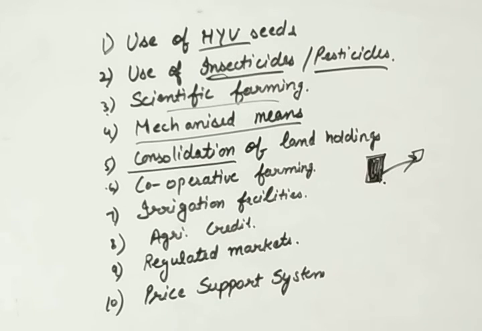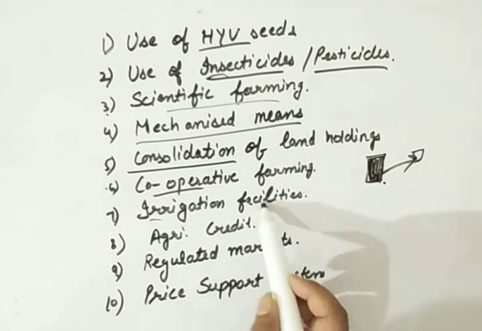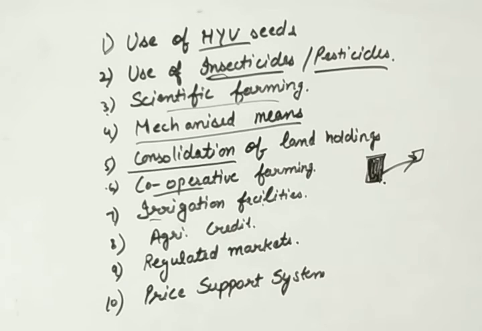Next is cooperative farming. Cooperative farming means the farmers have joined their hands so that they can buy good quality seeds as well as equipment for farming at cheaper rates. Irrigation facilities. We have also increased our irrigation facilities so that we reduce our dependence on rain. Next is agriculture credit. Agriculture credit is also available to the farmer, because the government has taken a number of initiatives now to provide agriculture credit.